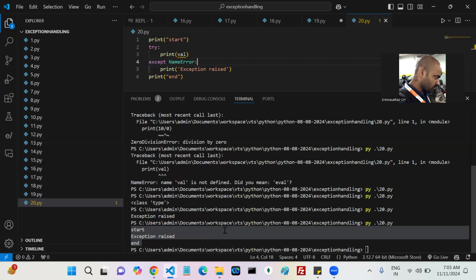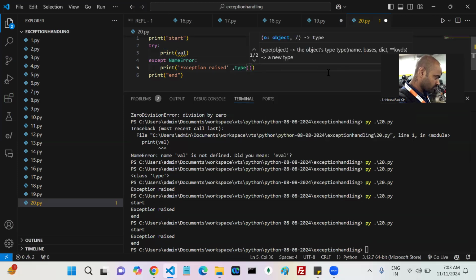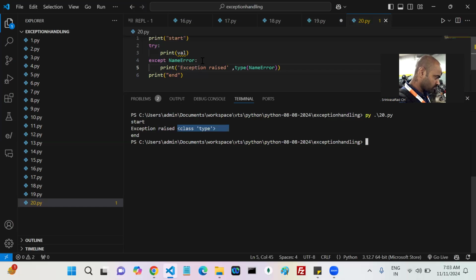Can I write like this? Yes, you can write like this also, no problem. This NameError, which type is it? Exception raised. This NameError, which type is it? It is a class type, or not?